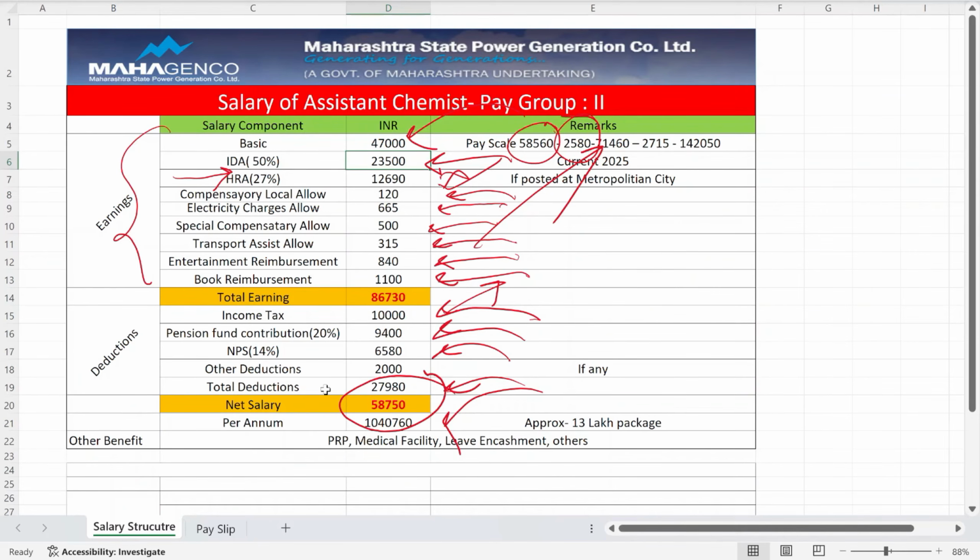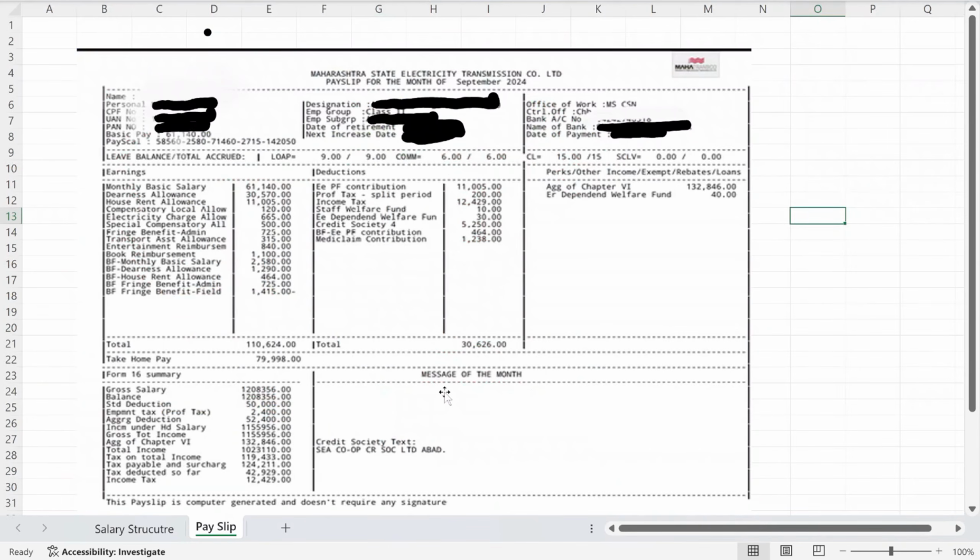Now let me show you the pay slip. This is the pay slip of September 2024. This is the pay slip of someone whose basic pay is 58,660 rupees. So you will get to know that these are the allowances, these are the deductions, and the net take home pay is approximately 80,000 rupees. So these are the basic things regarding the salary structure.